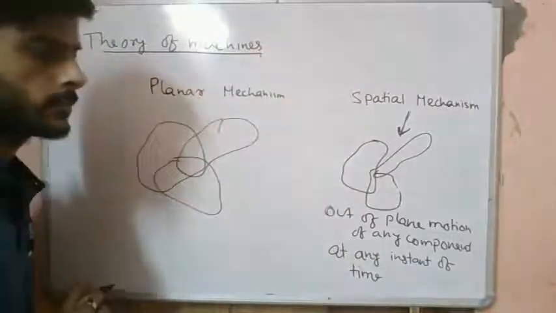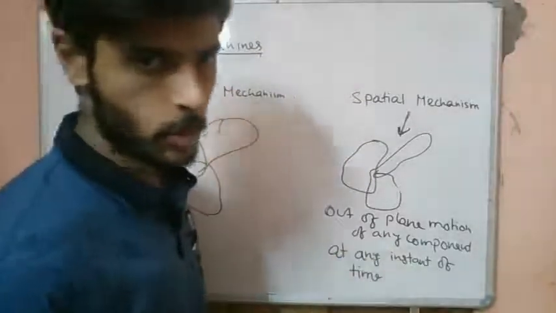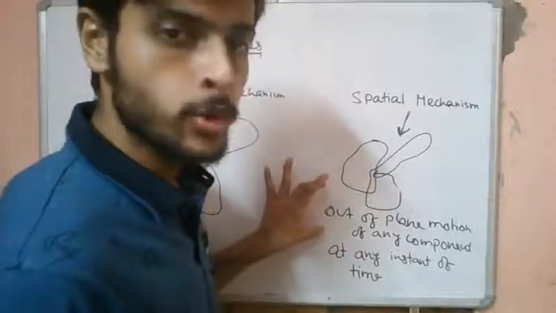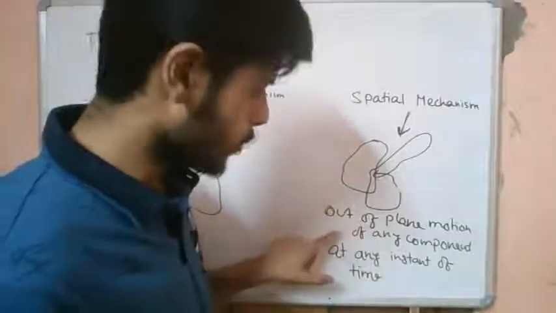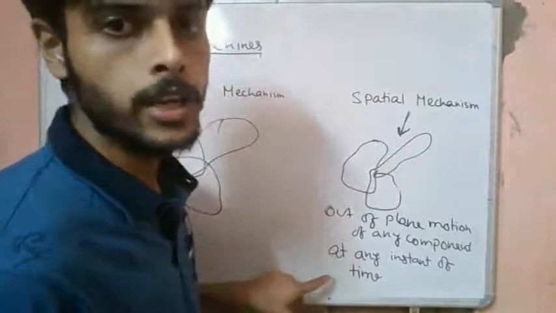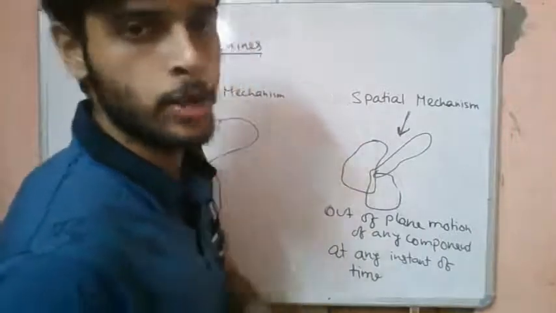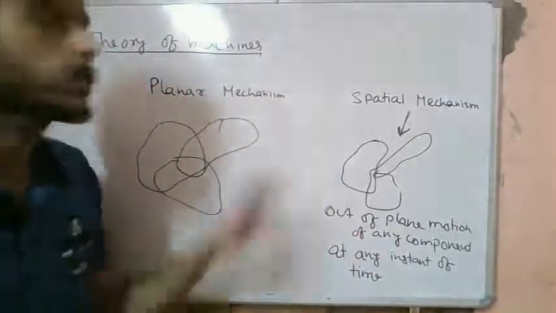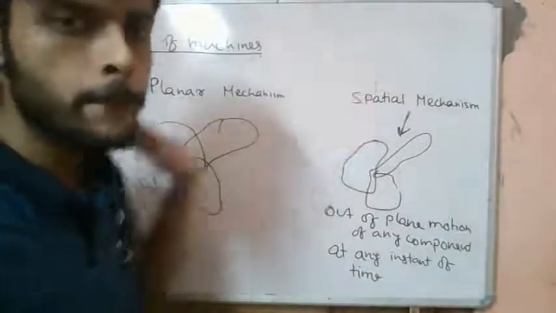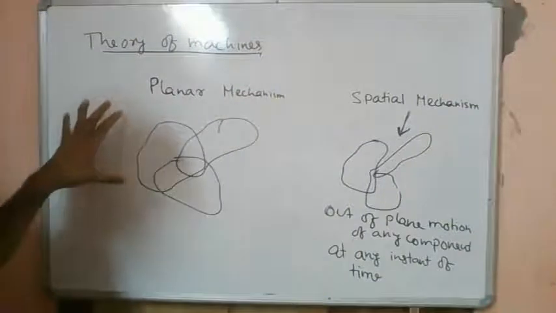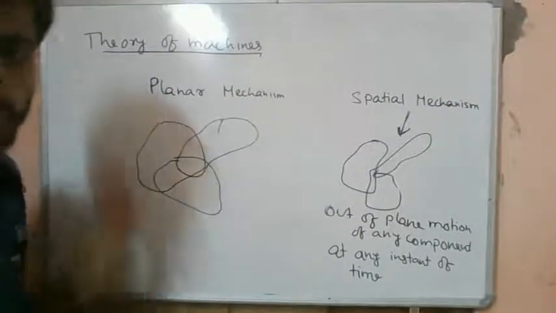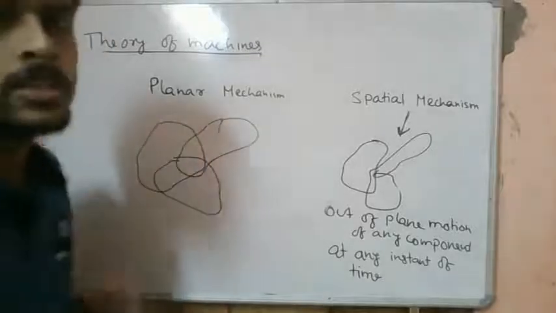Throughout the motion, if any object has a motion out of the plane of motion at any instant of time, then we will call this a spatial mechanism. Whereas in a planar mechanism, all the components have motion only along a single plane throughout the operation. Then we will call this a planar mechanism.